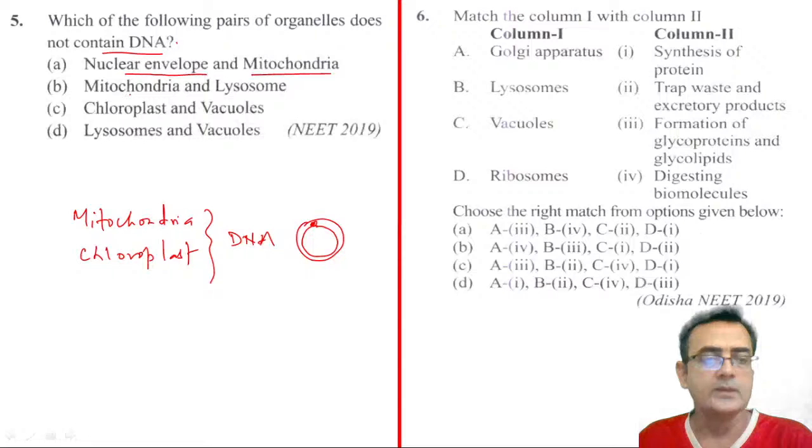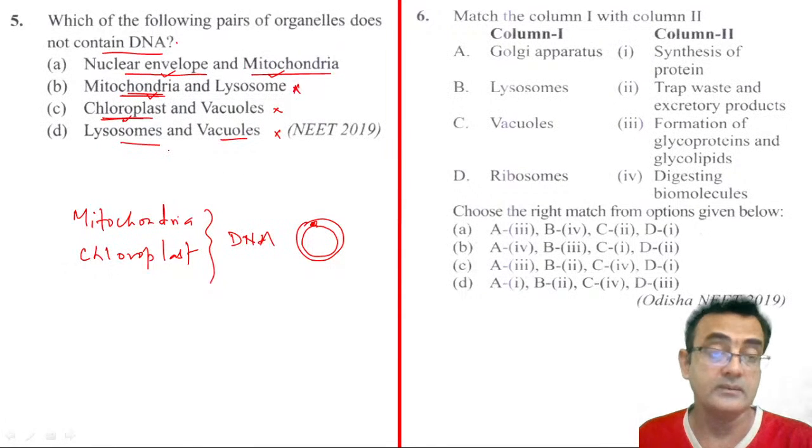Lysosome won't have DNA, okay? So this may be wrong. But chloroplast and vacuole: chloroplast has DNA, but vacuoles don't have DNA, okay? Lysosome and vacuole. So here both choices don't have DNA, right? Here this contains DNA, this contains DNA, both contain DNA, right?